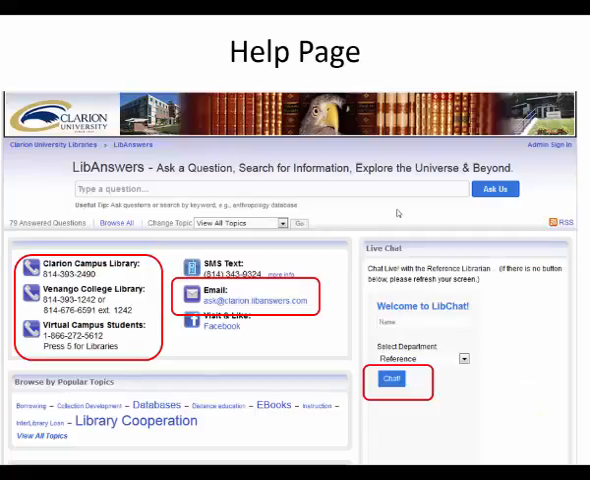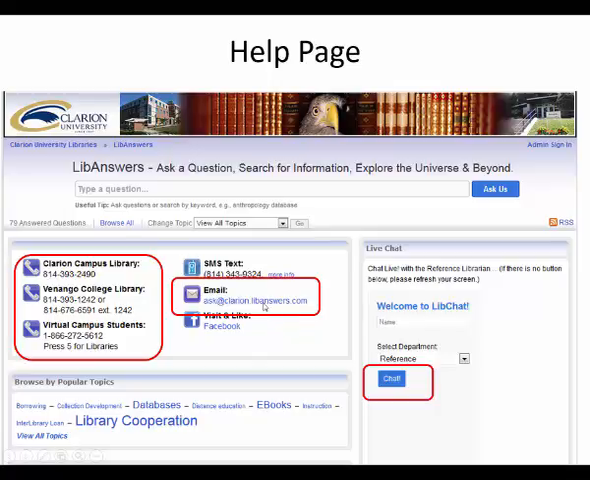This is the help page for the library. If you have questions, these are the phone numbers here. You can call right into the library to the reference desk, and they'll help you. Virtual campus, online students, you have this free toll-free number, 1-800-272-5612. Press 5 for the libraries.